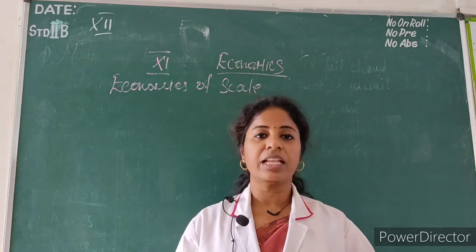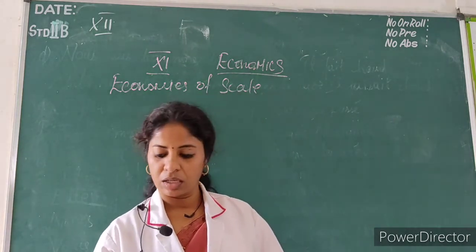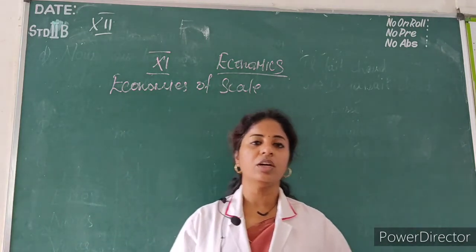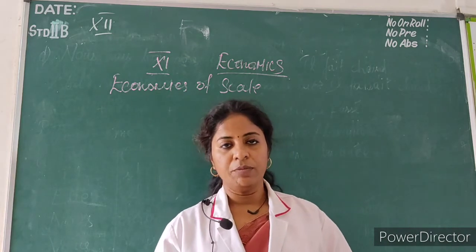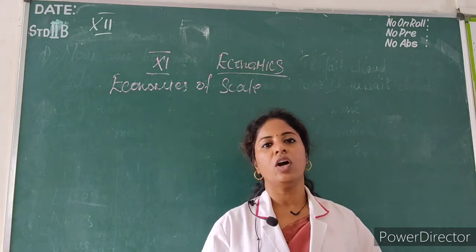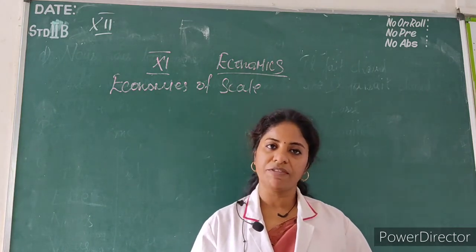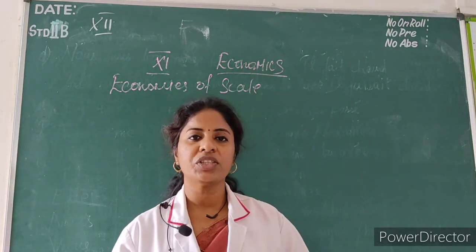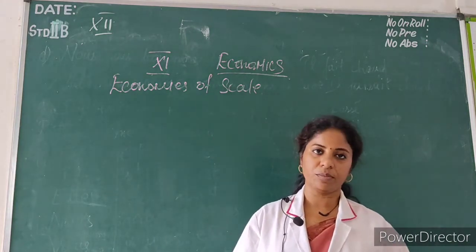In the last class we saw production analysis. What do you mean by production? Production means it is a transformation of input into output. Input means raw material, output means finished product. Production is the creation of goods. So, this is called production.